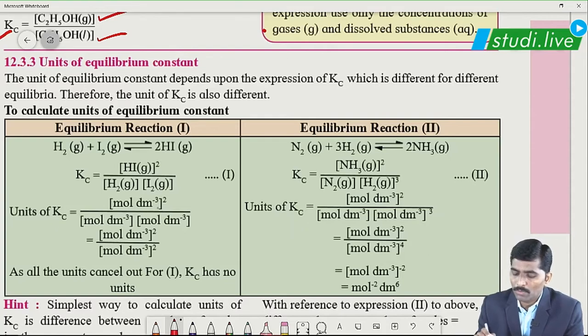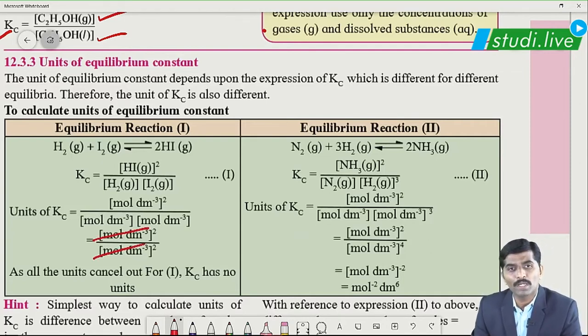So, mole per dm cube raised to 2 upon mole per dm cube for hydrogen and mole per dm cube for iodine. The squares cancel in numerator and denominator. As there is no term left, Kc has no unit for reaction 1.